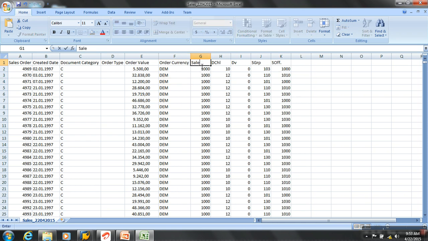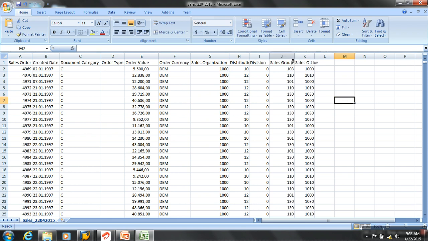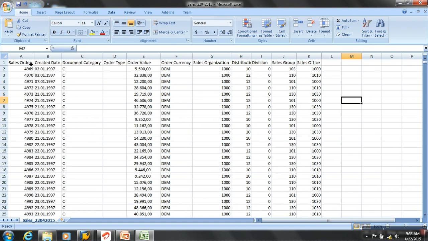And then he says this is sales org, this is division, sales group, sales office. We make it more user-understandable language. He gets the data like this.